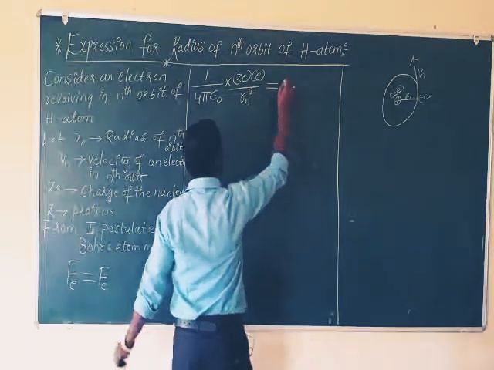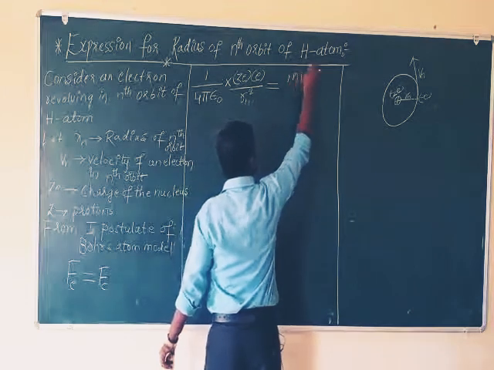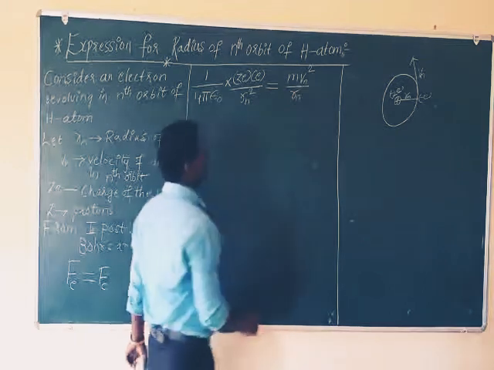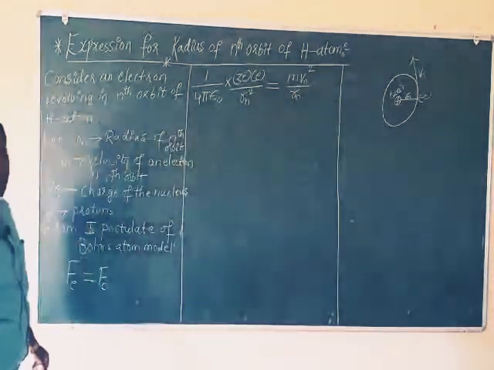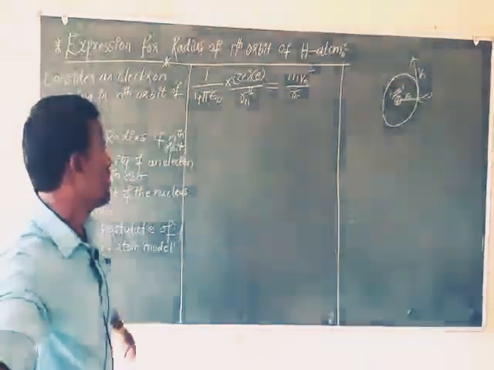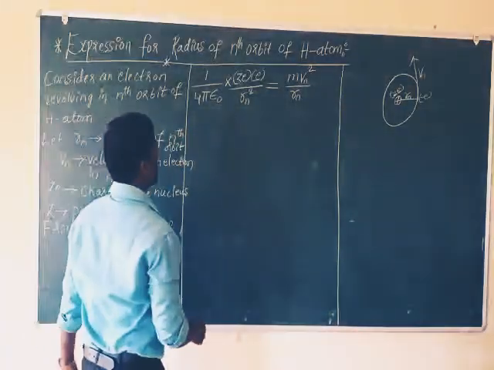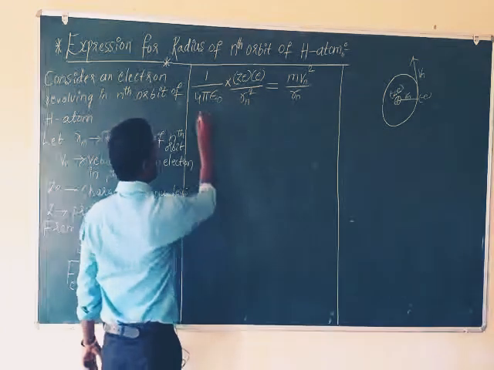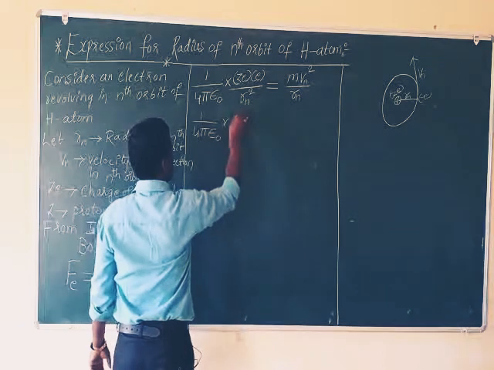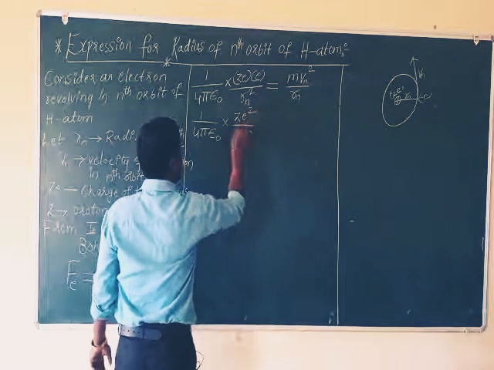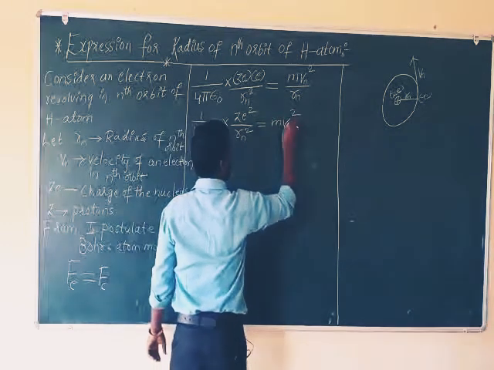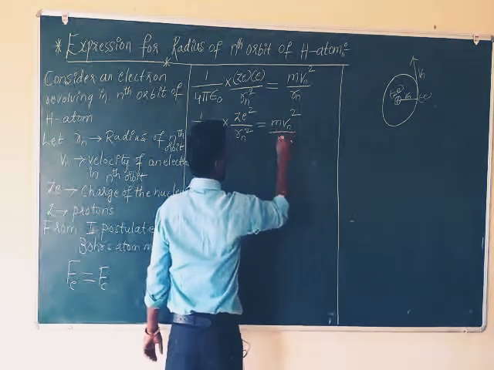This equals the expression for centripetal force, m vn square divided by Rn. Instead of m v square by R, it becomes m vn square by Rn. So next, 1 by 4 pi epsilon into Z E square by Rn square equals m vn square divided by Rn.